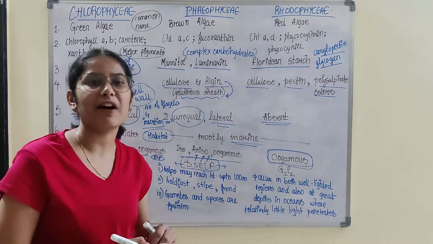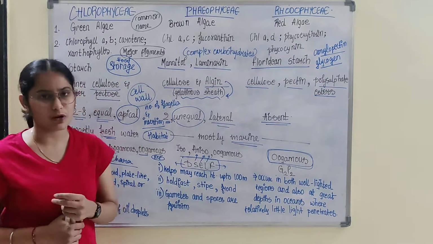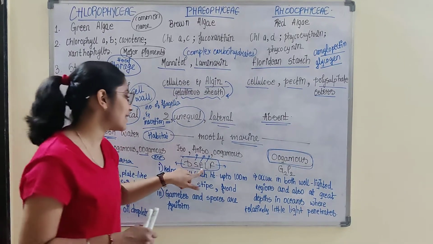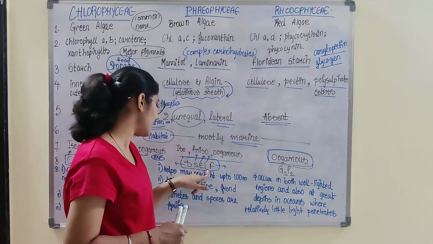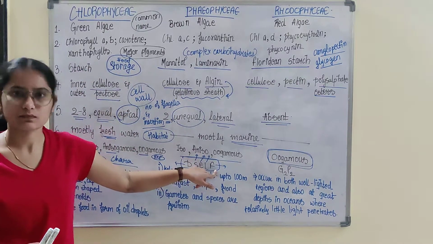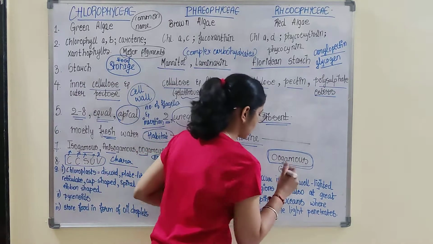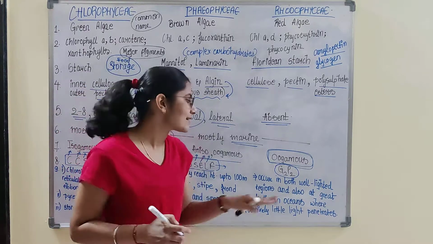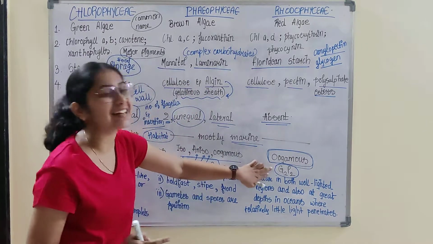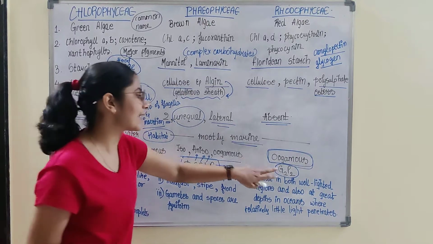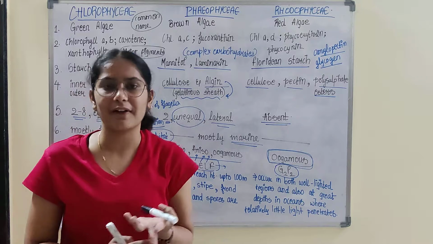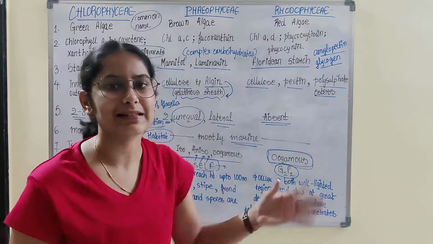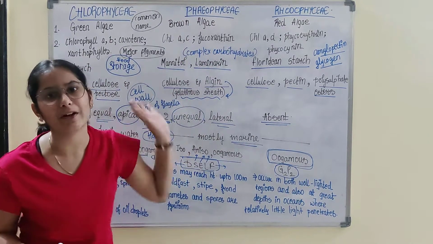I spelled very fast because these examples are mentioned in the textbook also. I would be repeating: Dictyota, S stands for Sargassum, E stands for Ectocarpus, L stands for Laminaria, F stands for Fucus. Then the trick for remembering the examples of red algae is G2P2. That is Gelidium, the first G. The second G is for Gracilaria. P2: Polysiphonia, Porphyra. So these are the examples. Write the examples with correct spelling and make this kind of column.